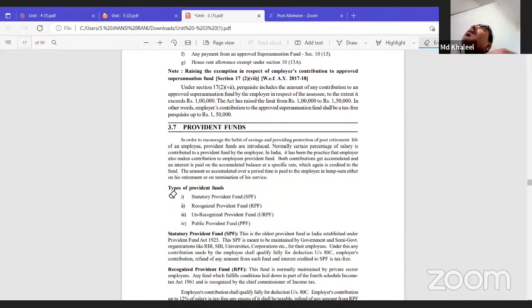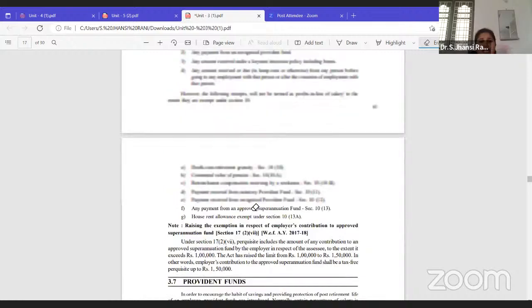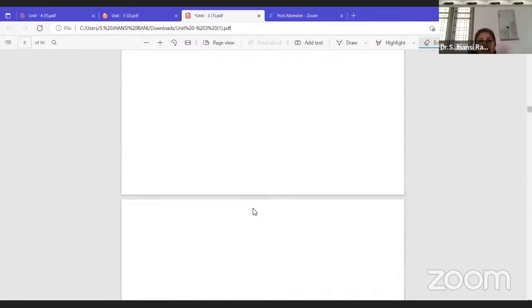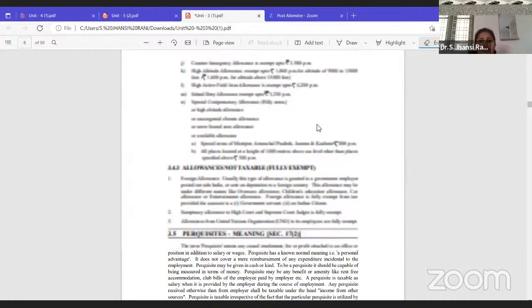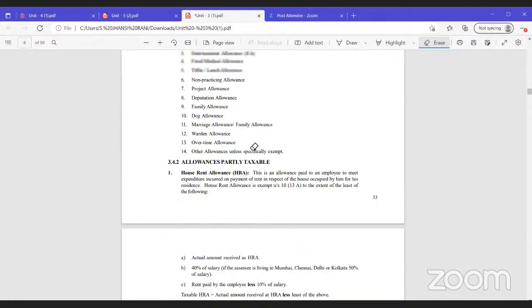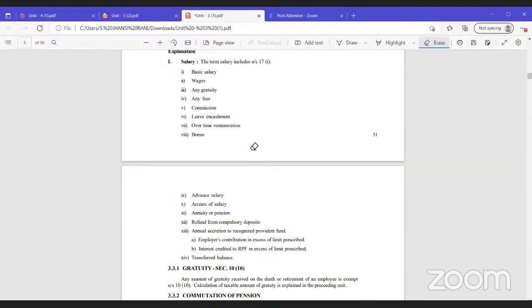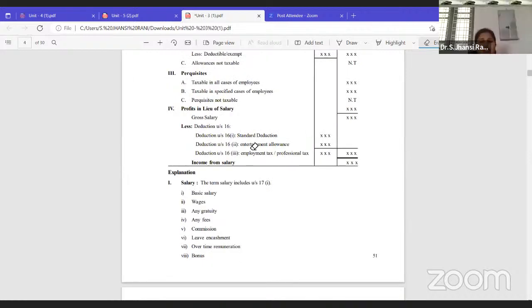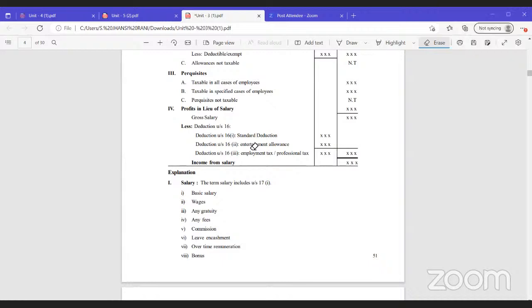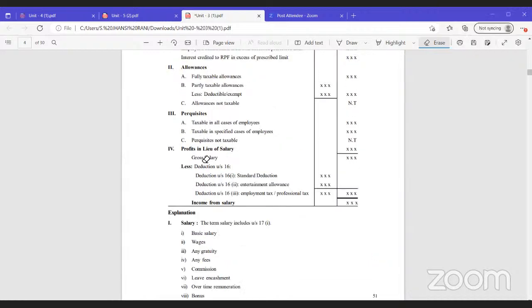Next comes provident fund. Why this provident fund has been discussed here, if you just remember in our format. Is profit in lieu of salary exempted, madam, or taxable? No, it is taxable. Instead of salary, something has been paid, but we are not getting it specifically by the name of salary. Okay. So if you can just look here.